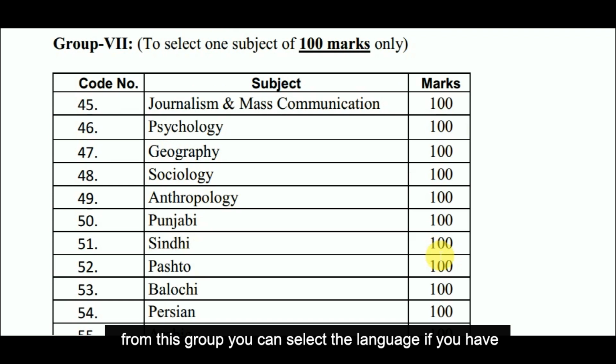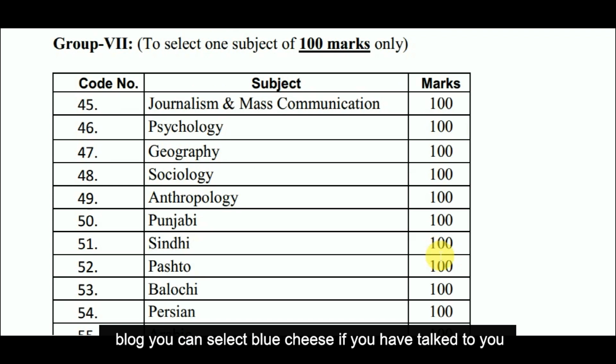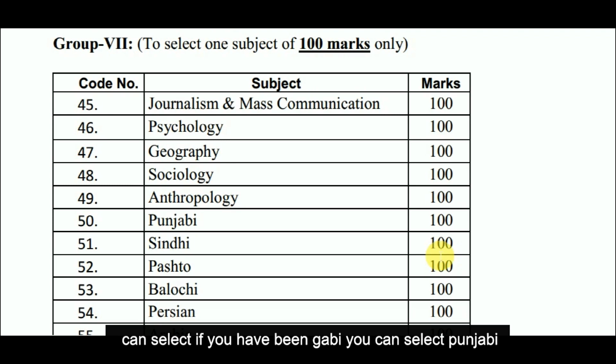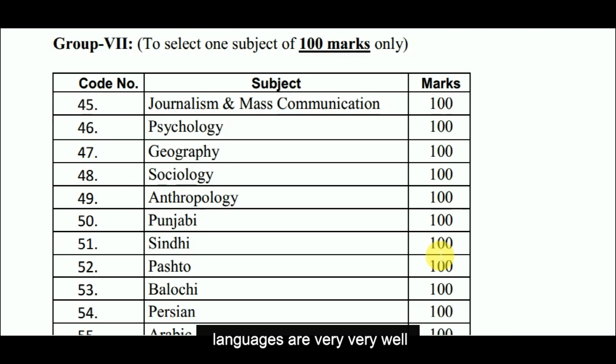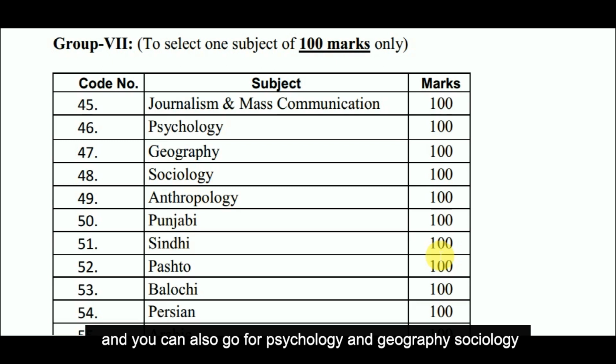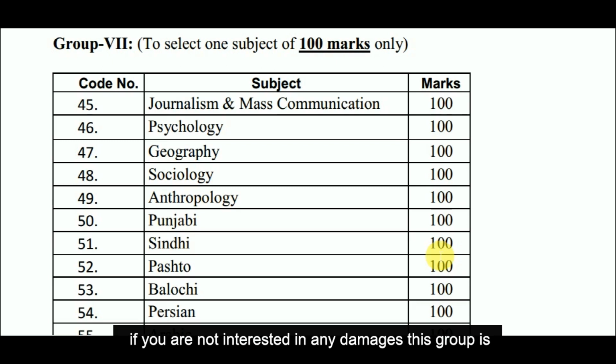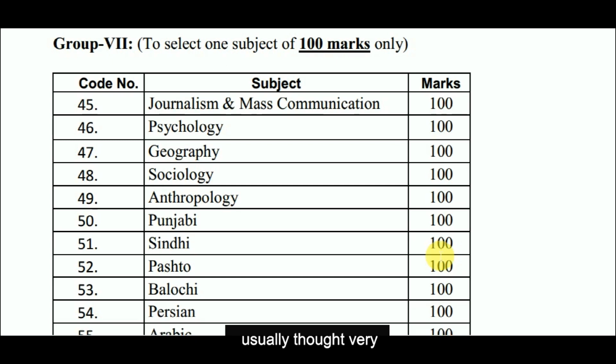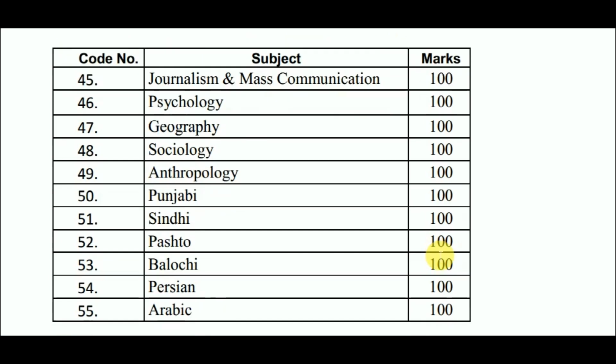From this group, you can select either a language. If you are Balochi, you can select Balochi. If you are Pakhtun, you can select Pashto. If you are Punjabi, you can select Punjabi. Languages are very scoring, and you can also go for psychology, geography, or sociology if you are not interested in any language. This group is usually thought to be very scoring in the CSS examination.